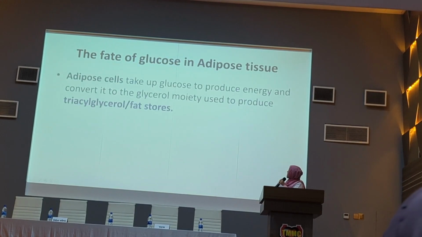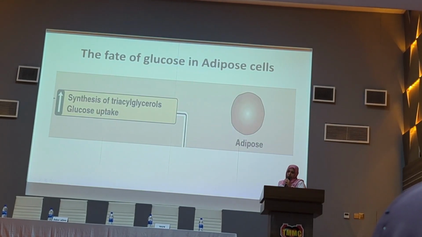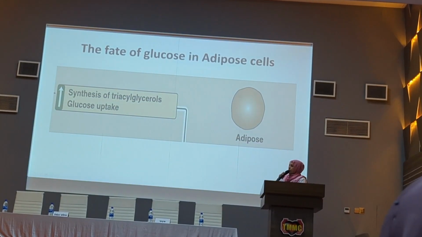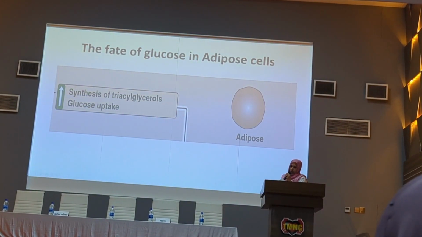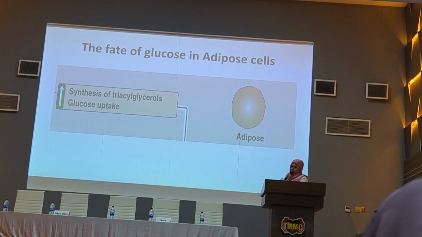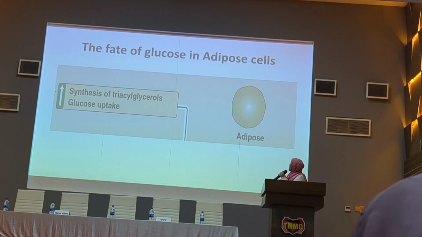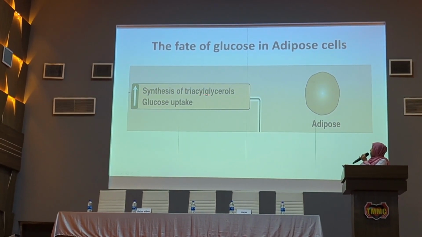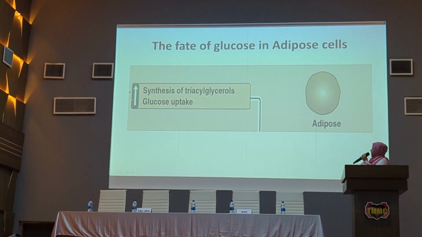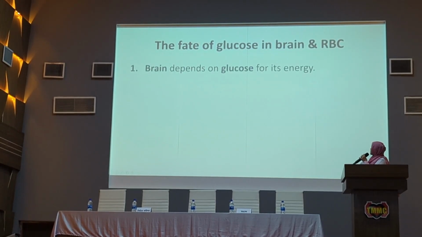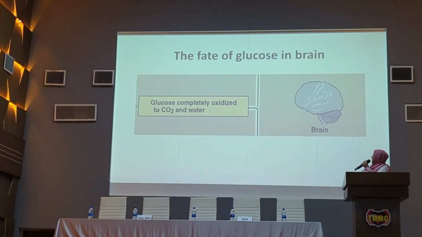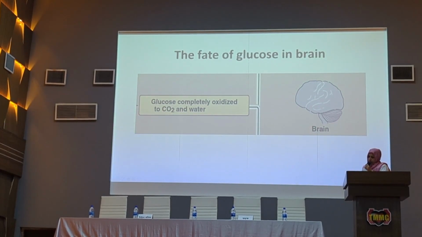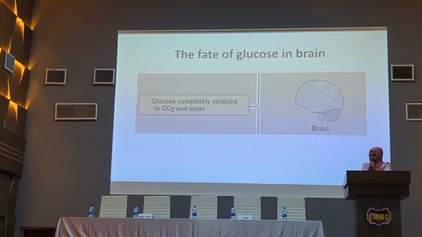Fate of glucose in the adipose tissue. Adipose tissue takes up the glucose to produce energy and converts it to glycerol moiety used to produce triacylglycerol. That's why it increases the synthesis of fat in the form of triacylglycerol and the uptake of glucose. Then the fate of the glucose in the brain. The brain depends on glucose for its energy.